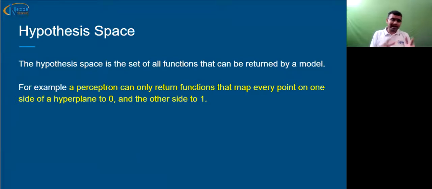The example we began with was the example of an election. If you're running an election, one possibility is you win, another possibility is the other party wins, and another possibility is there would be a tie. So these are the three possible solutions which we have. This creates the whole hypothesis space.